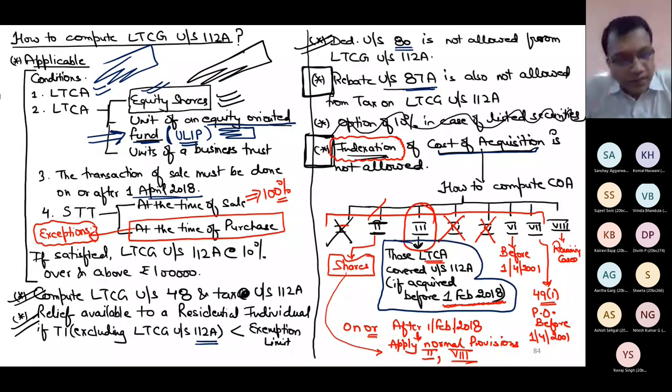Point clear or not? Yes, sir, that was the point. Whenever the shares have been acquired, if covered under 112 and if acquired before 1st Feb 18, don't see anything except category 3. 2 and 8 are only when the shares used in 112A have been acquired on or after 1st Feb 18.